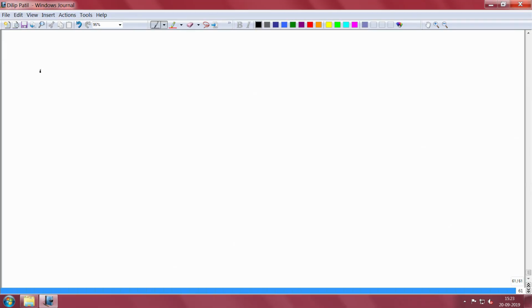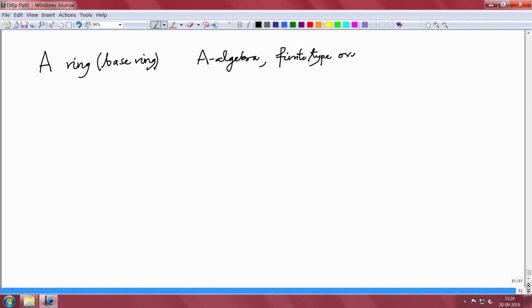geometry. All right. So, in the last lecture what we have done is, for any commutative base ring, this is a ring, base ring, we have defined what is an A algebra. Also we have defined when do you say it is finite type over A. Finite type over A. This is the same thing as, also sometimes people use it, finitely generated A algebra.